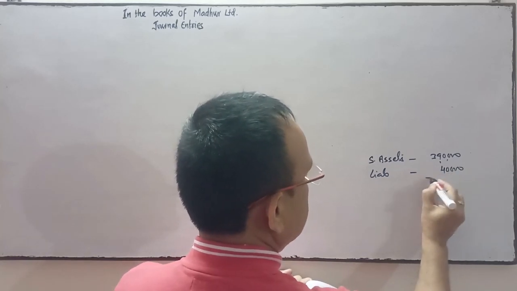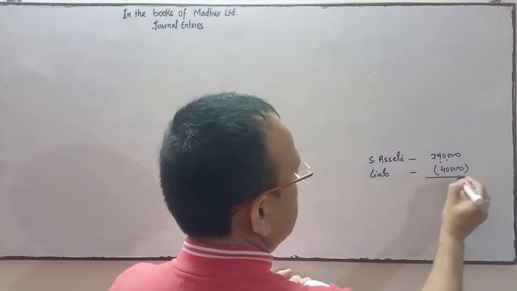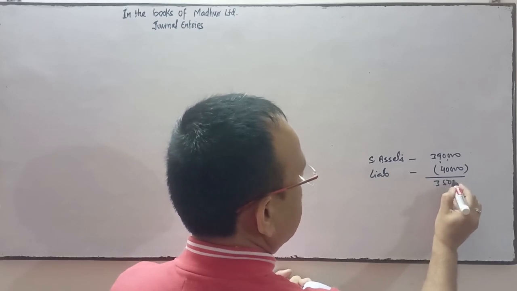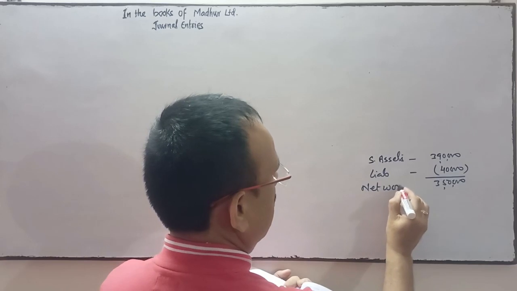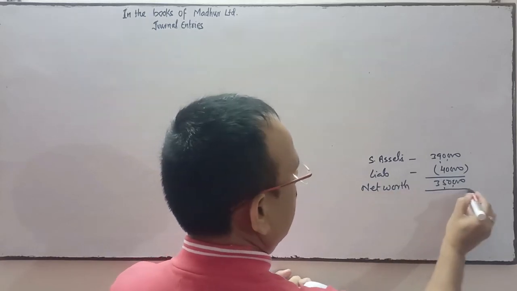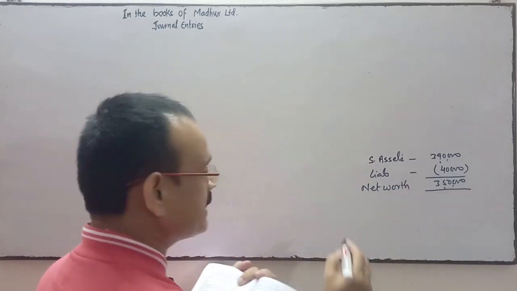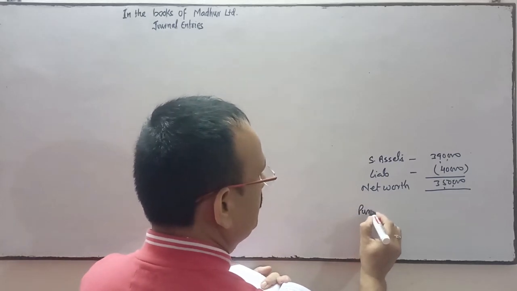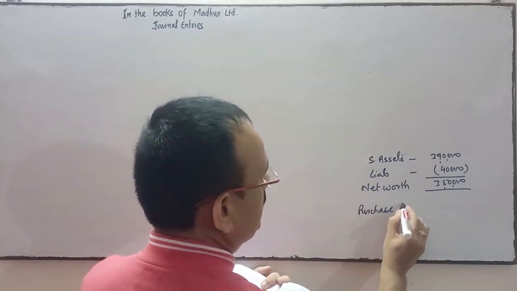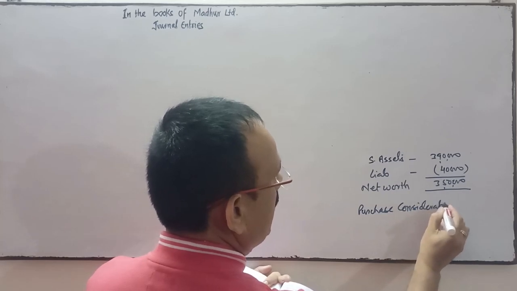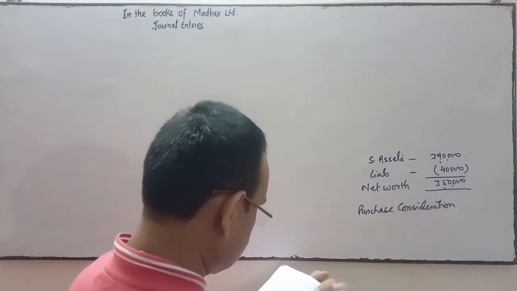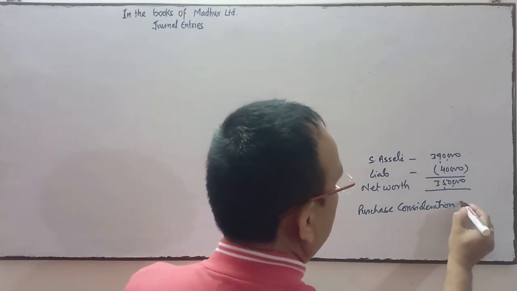So assets minus liabilities indicates 3,50,000 is the net worth of the business. Okay, but the purchase consideration is higher than this. Purchase consideration is rupees 4 lakhs.